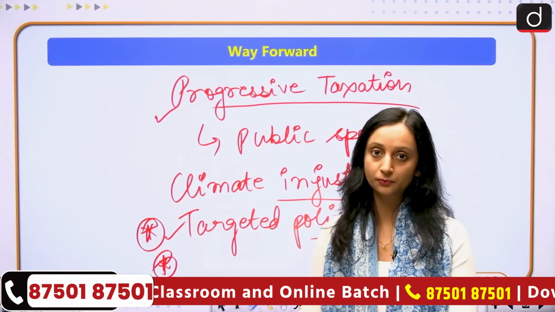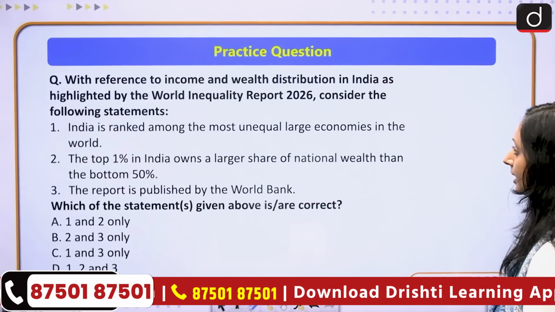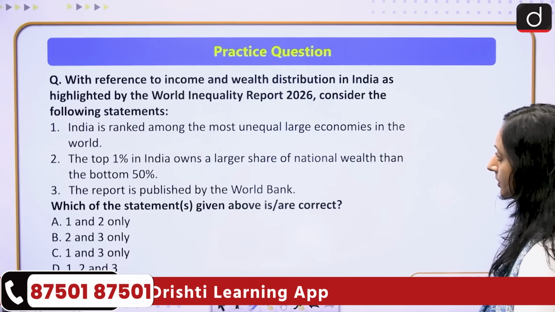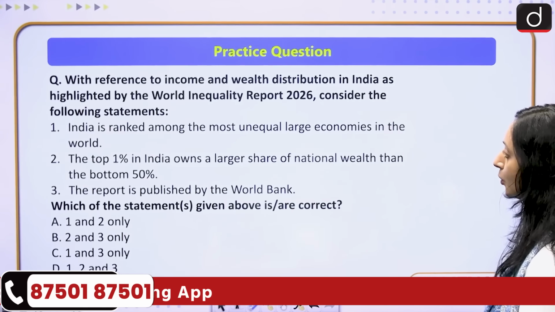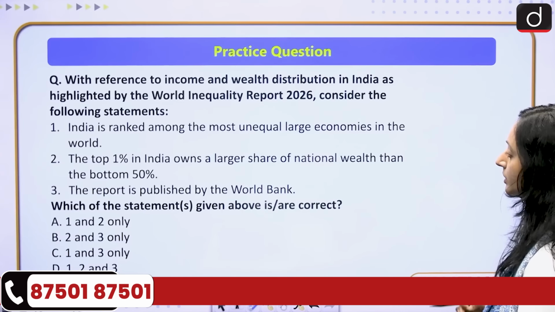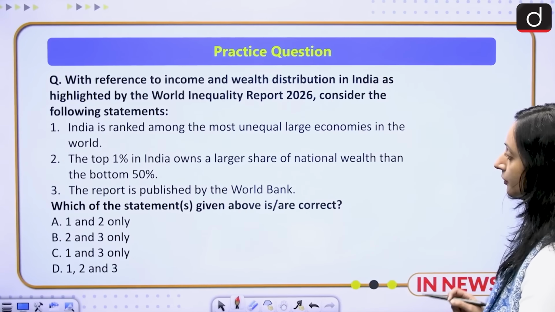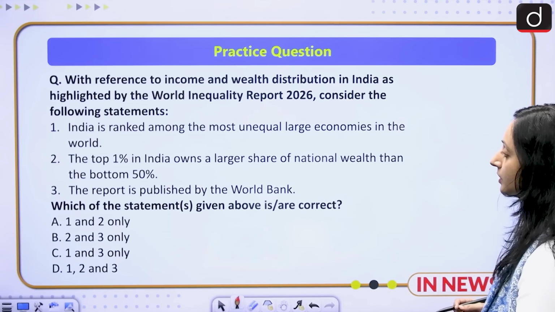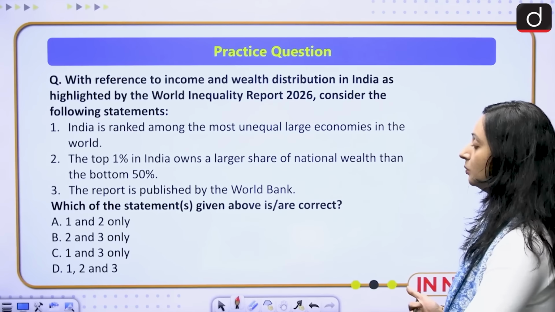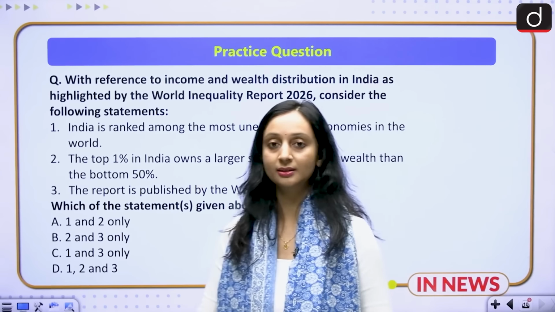Now let us practice a question for prelims. With reference to income and wealth distribution in India as highlighted by the World Inequality Report 2026, consider the following statements. 1. India is ranked among the most unequal large economies in the world. 2. The top 1% in India owns a larger share of national wealth than the bottom 50%. 3. The report is published by the World Bank. Which of the statements given above is or are correct? A. 1 and 2 only, B. 2 and 3 only, C. 1 and 3 only, or D. 1, 2 and 3. Please attempt this question and provide your answers in the comment section.